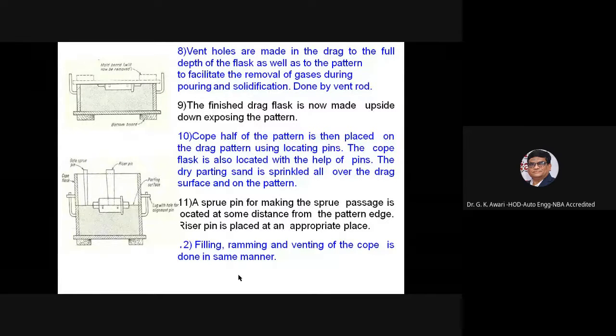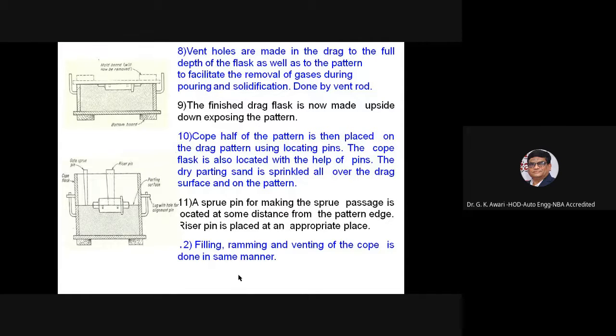The finished drag flask is now turned upside down, exposing the pattern. Half of the pattern is then placed on the drag pattern using locating pins. The cope flask is also located with the help of the pins. The dry parting sand is sprinkled all over the drag surface and on the pattern.